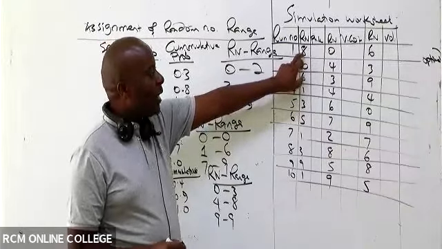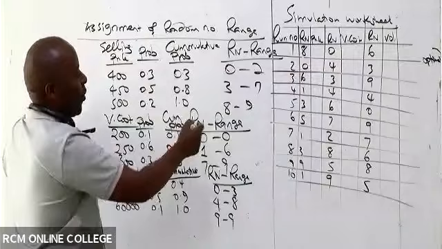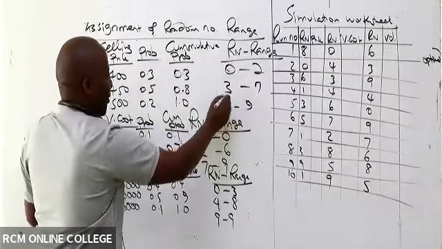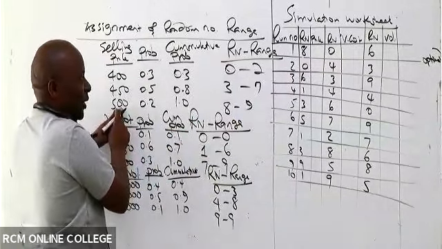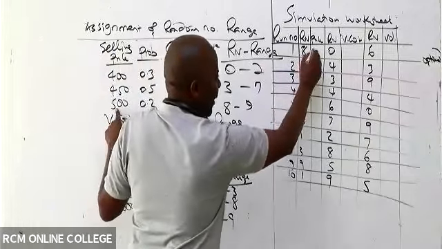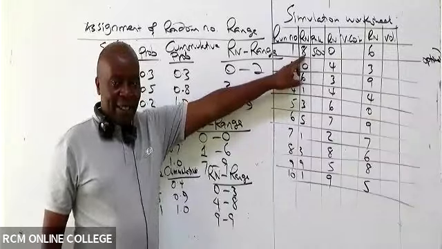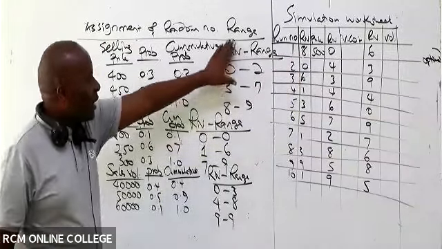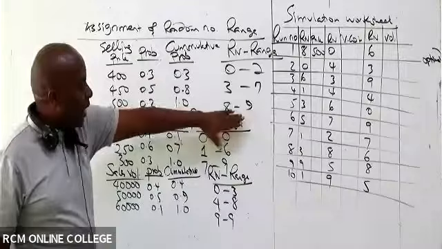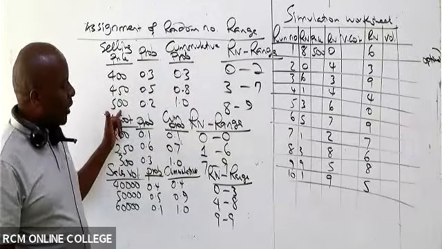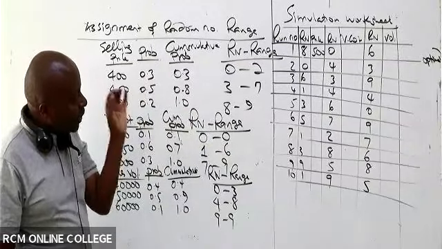So if the random number is 8 for price, where is 8? 8 is here. So the price will be how much? It will be 500, because they have given me the random number for price. It is 8, and 8 in terms of price corresponds to 500.